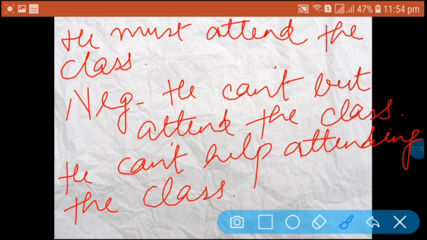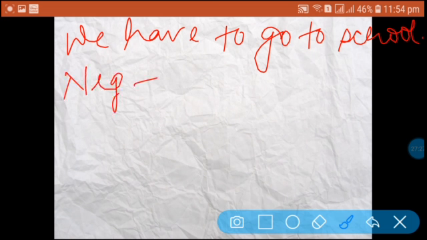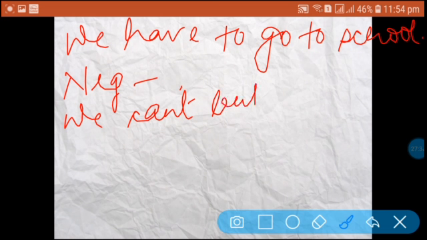Now, next example: We have to go to school. Now we have have to in the sentence. You must know what will be the negative form. Yes: We can't but go to school.